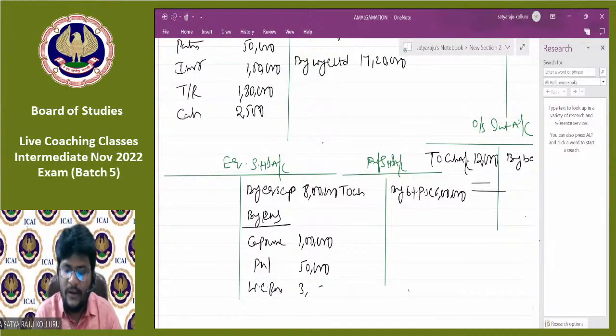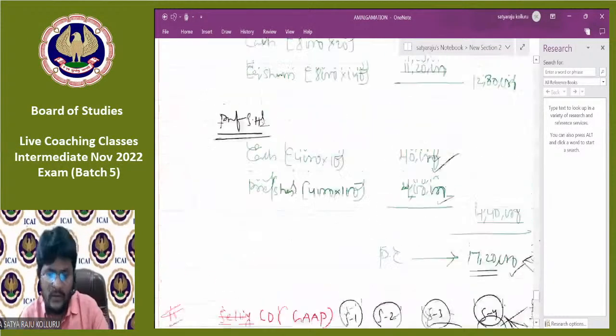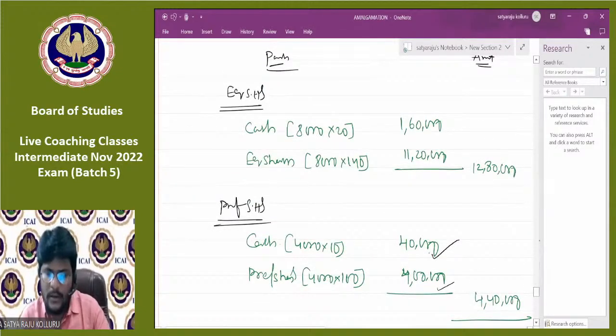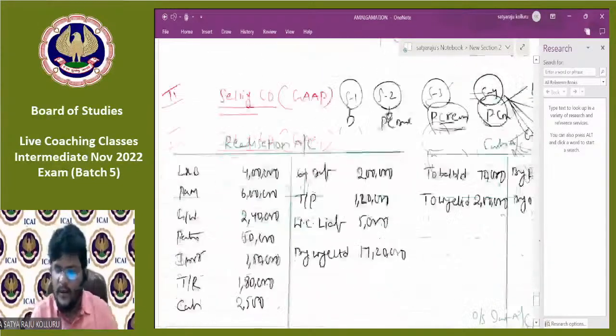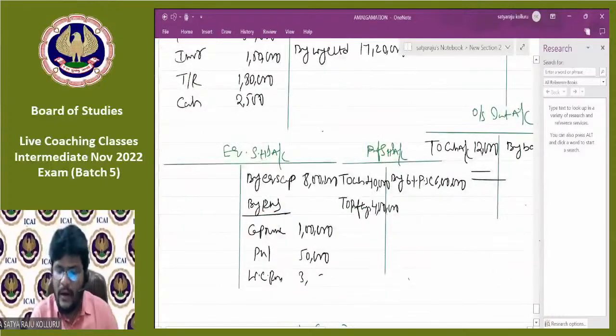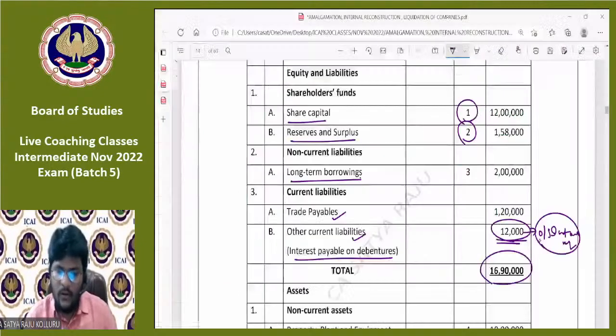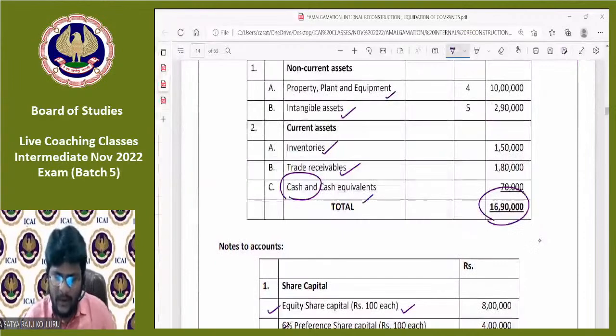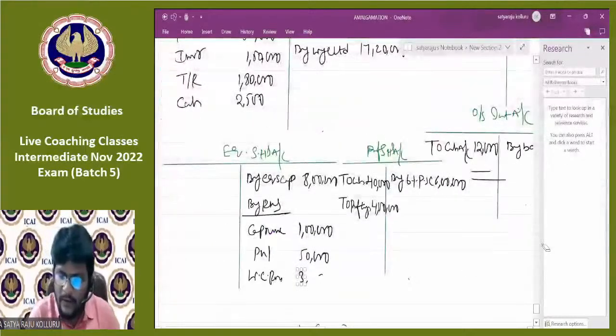So cash is 40,000 to preference shares of Y Limited, 4 lakhs. 4 lakhs or how much, guys? Yeah, 4 lakhs. Correct. This is 4 lakhs and 40,000. What is the outstanding balance of preference share capital? This is 4 lakhs.